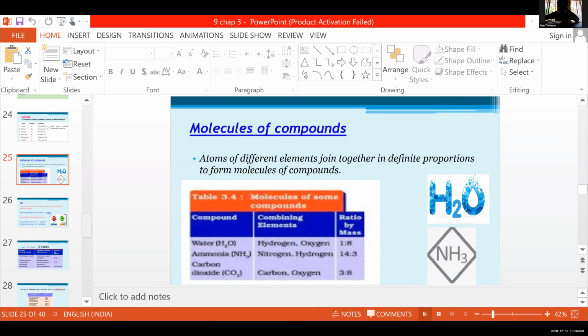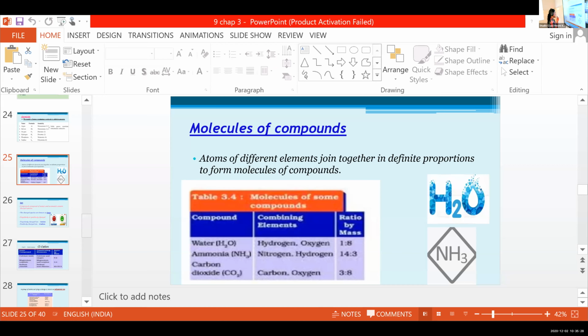Ammonia, NH3: nitrogen, hydrogen, 14:3. Carbon dioxide, CO2: carbon, oxygen, 3:8. Okay, fine. That's about the molecules of compounds.